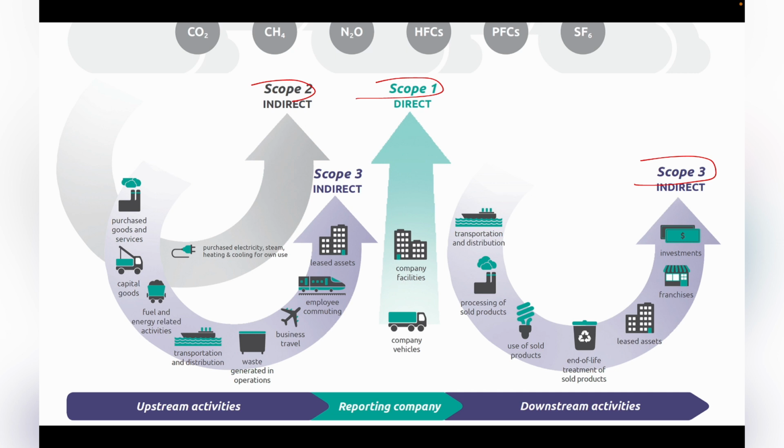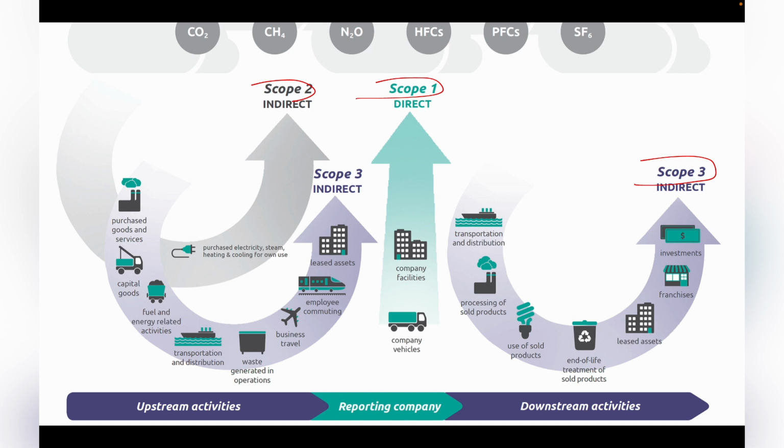Scope 2 emissions are indirect emissions, and these are emissions which are not generated within the steel industry premises. Here the steel industry is the example we have taken, and the steel plant consumes electricity which they purchase from outside.